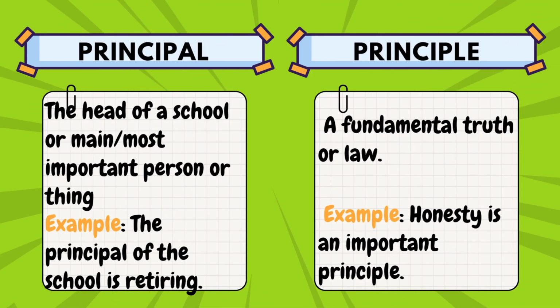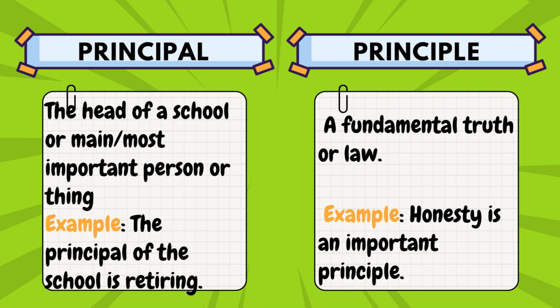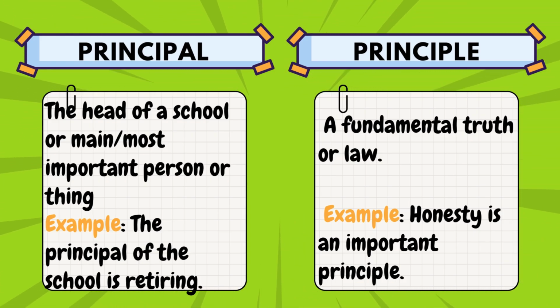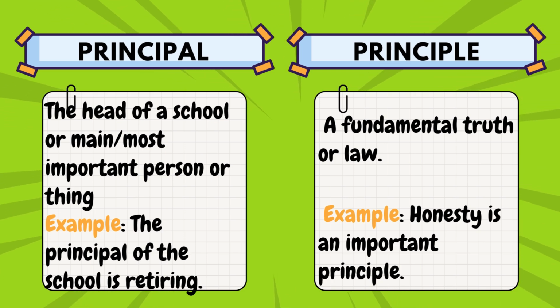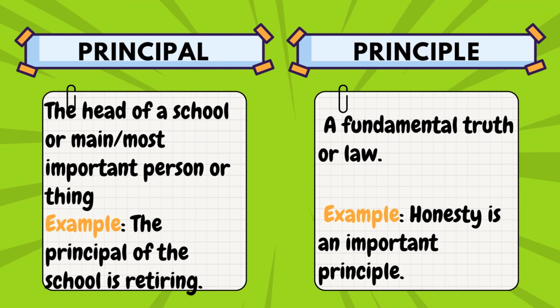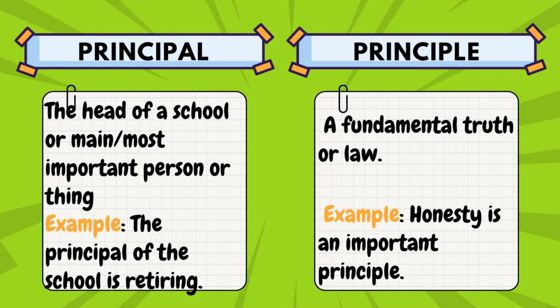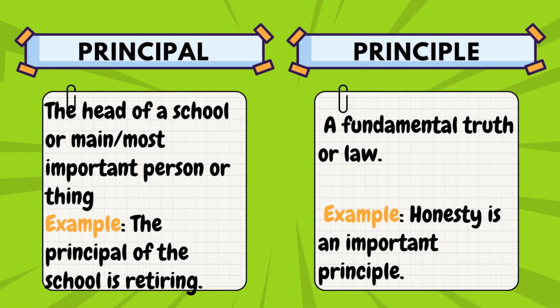Principal versus principle. Principal denotes the head of a school or main or most important person or thing. Example, the principal of the school is retiring. On the other hand, principle means a fundamental truth or law. For example, honesty is an important principle.